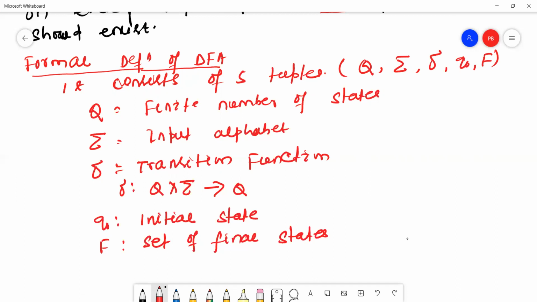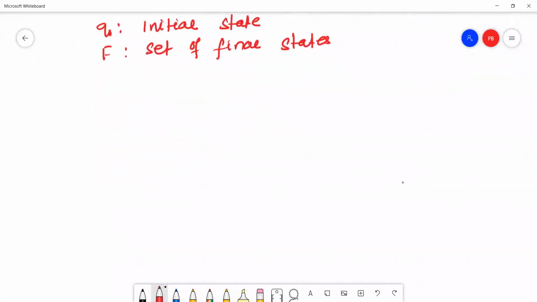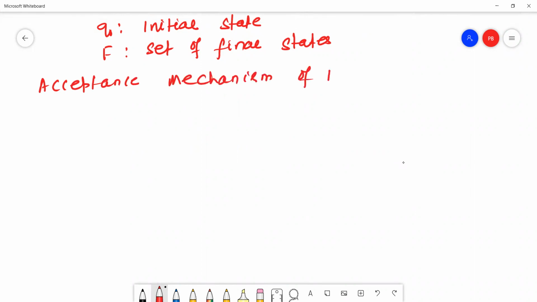Next point is the acceptance mechanism of DFA. What is the definition of acceptance mechanism of DFA?